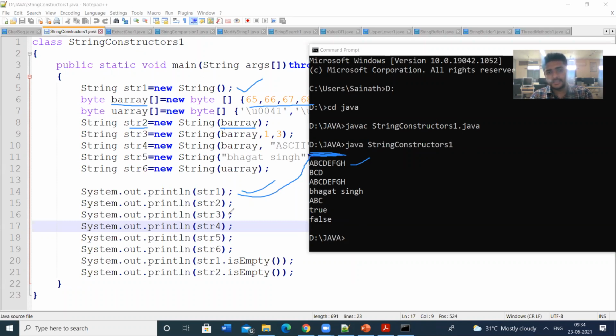Next I am printing string 3. String 3 is BCD.